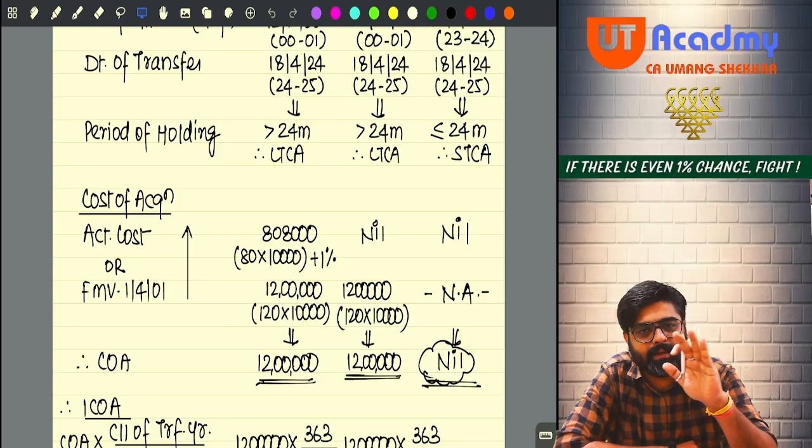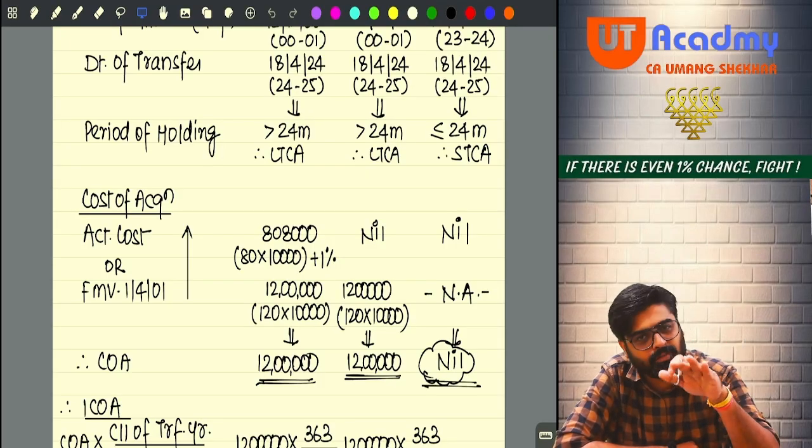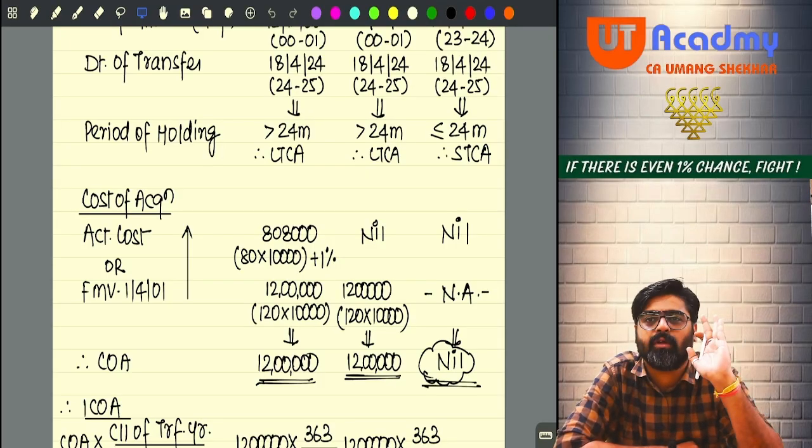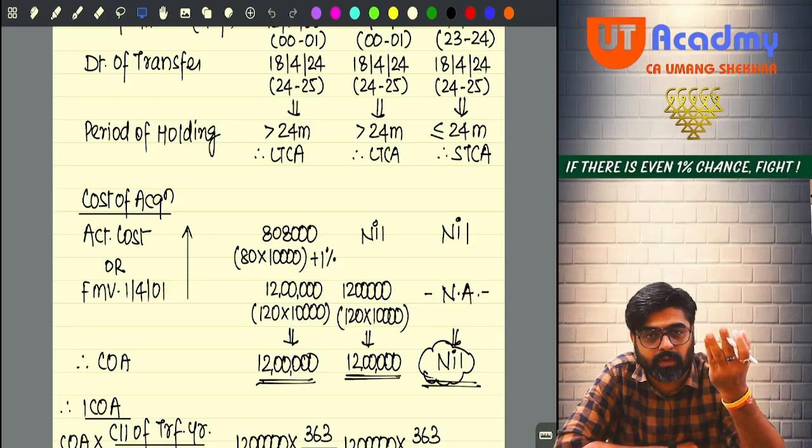No need to add any brokerage etc. in this. This fair market value takes care of everything. Yes or no? Add brokerage only in the purchase price, only to determine the actual cost. Okay. No need to add it in the fair market value. Fair market value takes care of everything.